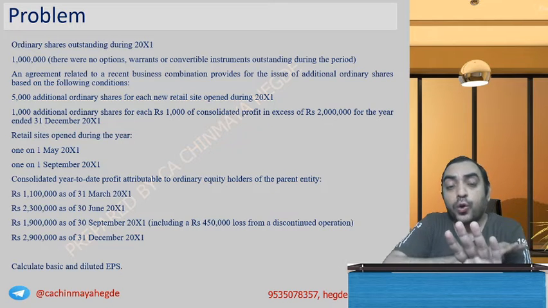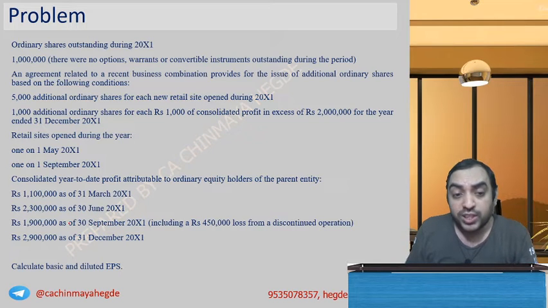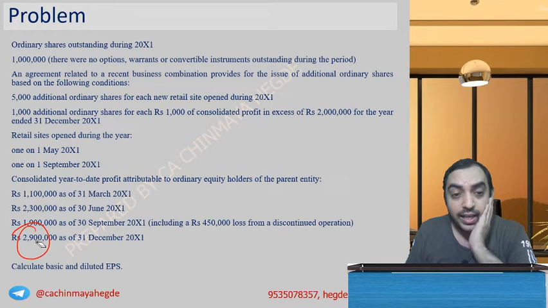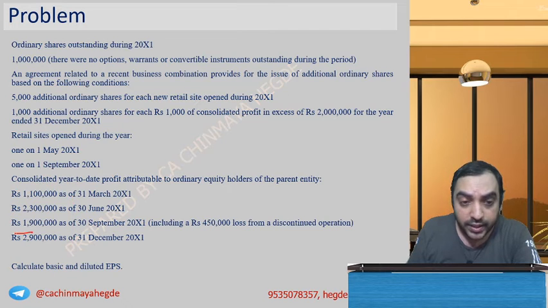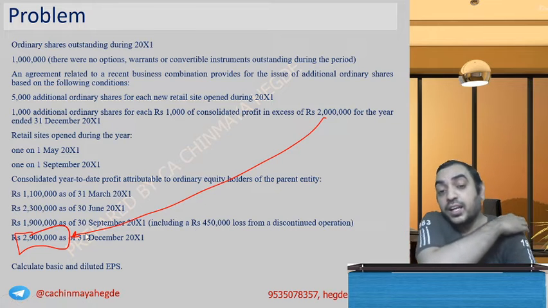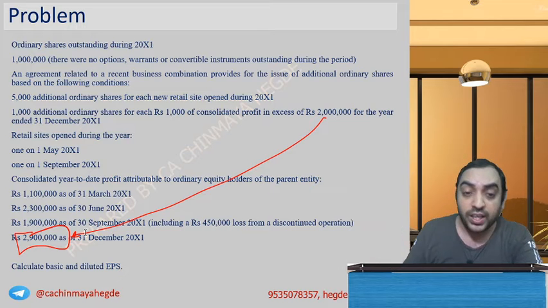For the first quarter, don't even look at the earnings contingency because it will not be satisfied. Last cumulative, what is the cumulative amount? This is consolidated year to date. Last year it's satisfied: 11 lakh, 23 lakh, 19 lakh, 29 lakh. So it's satisfied, right? This year to date, the last is 29 lakh, crossing 20 lakh. So we consider it only for the last quarter. We don't take it for the individual quarter. We take it only for the last year.